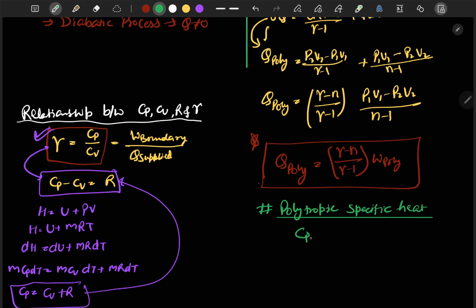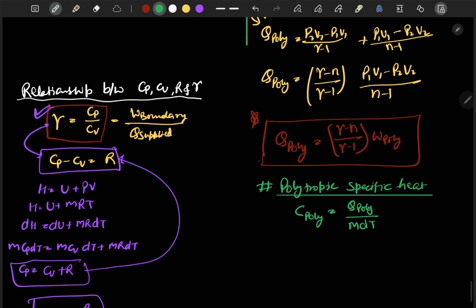So C poly, like we have already described Cp and Cv, is defined as polytropic heat transfer upon m dT, per unit mass for per unit change in temperature.